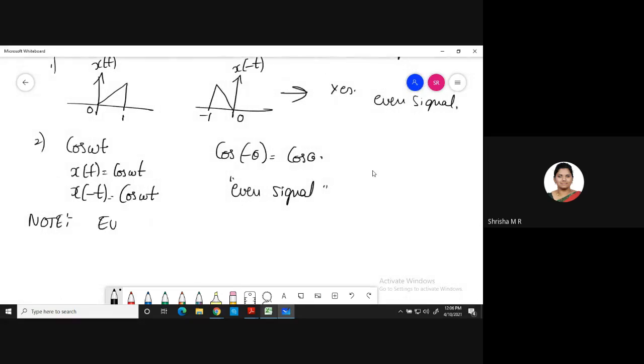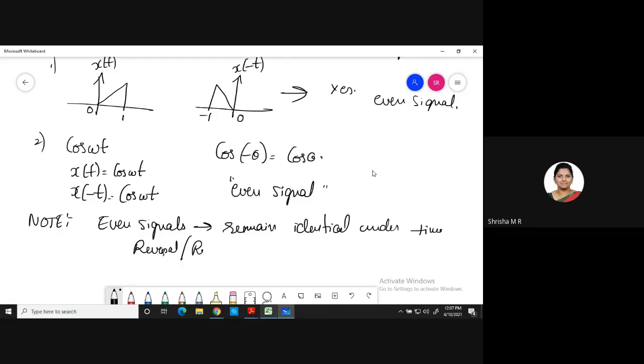Even signals remain identical under time reversal or reflection or folding. We call time reversal reflection, right, or folding, right? So even signals will remain identical under time reversal or reflection or folding.